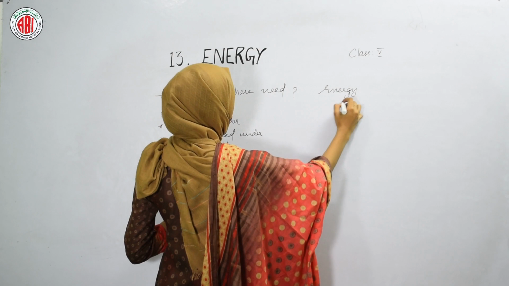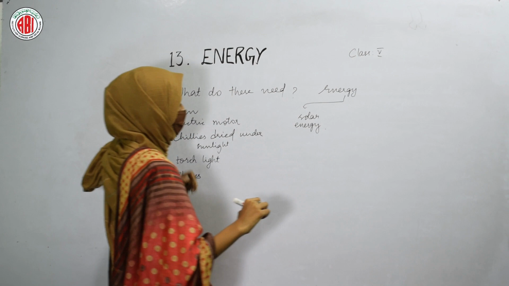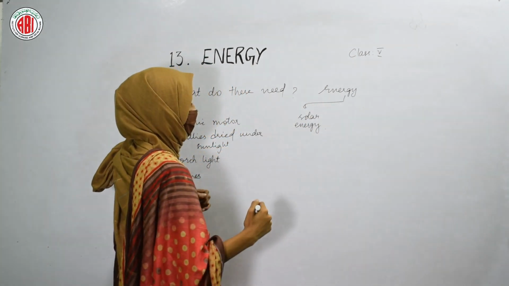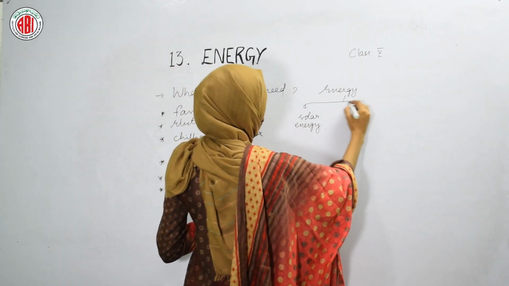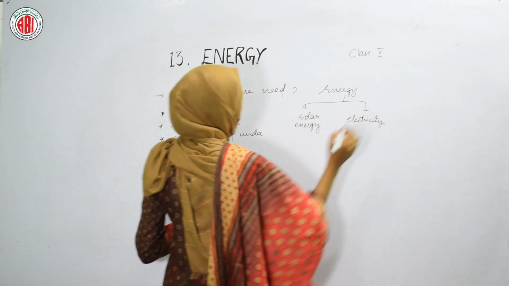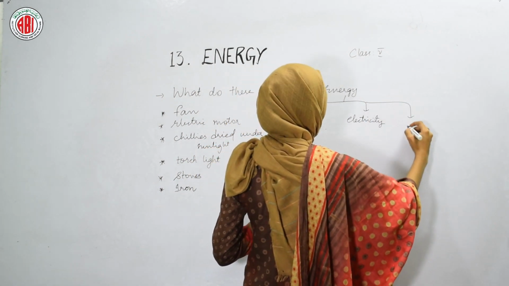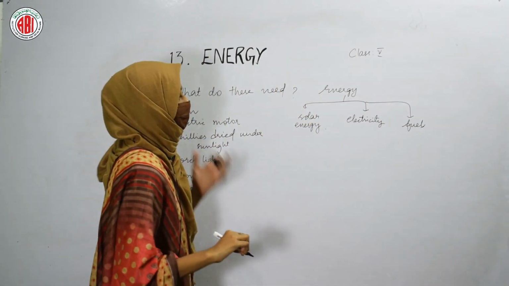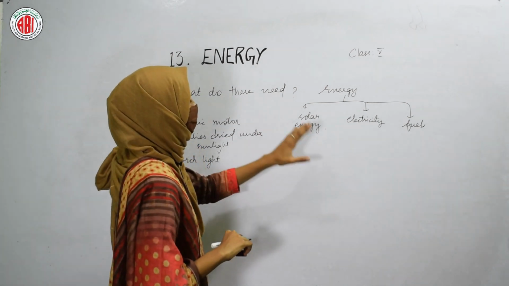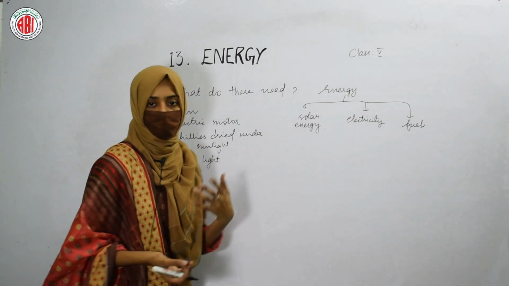Some of them require solar energy. That means the energy which is coming from the source like sunlight. Whatever the energy we are getting from the sunlight, that is called solar energy. And one more form of energy we get, and that is through electricity. And also by burning of fuels, one kind of energy we can get. These different kinds of energies are required by these different things to show their movement.